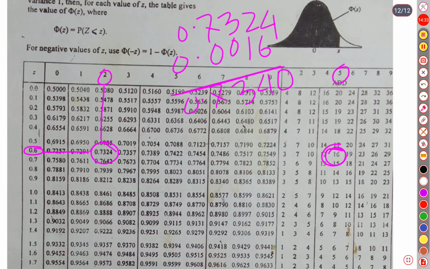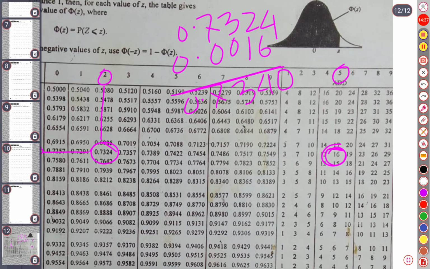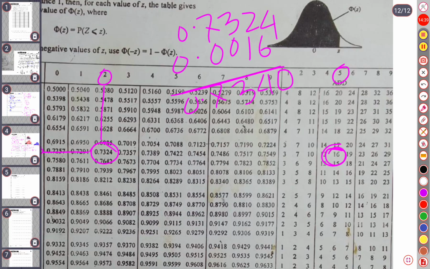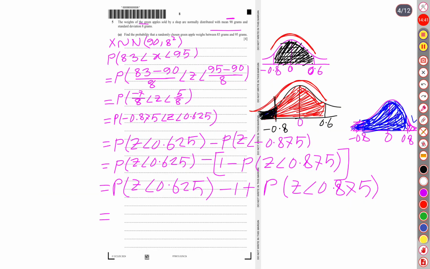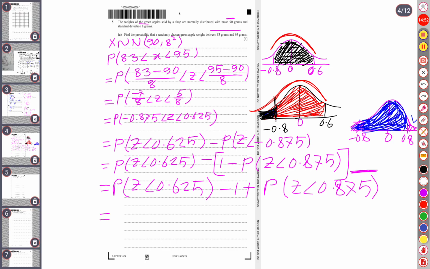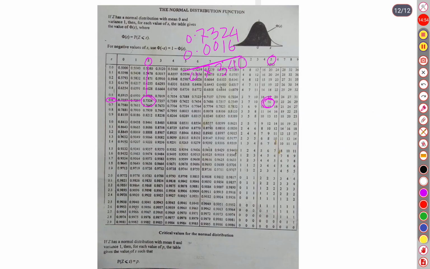Then the next z-score was 0.875. Look at this, it is 0.875. This is the other z-score.